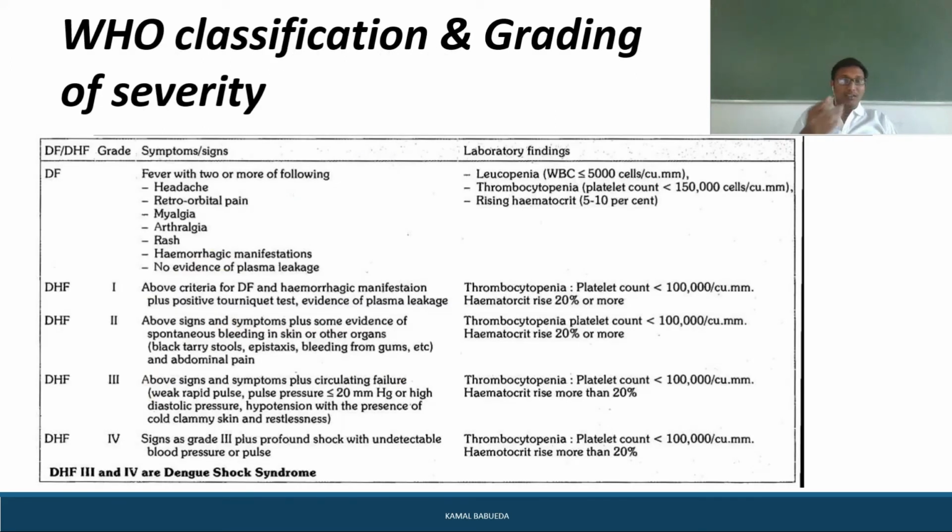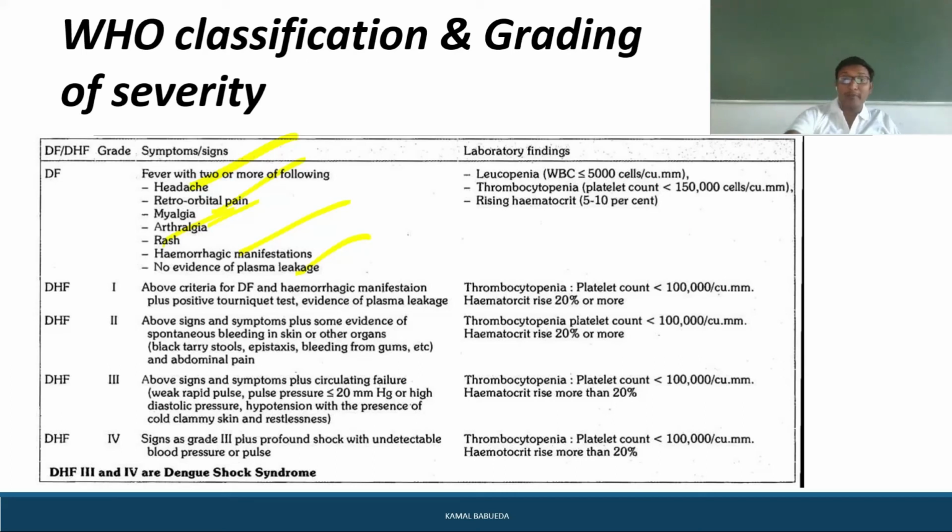So these are the classification and grading of severity. You can say the person has classical dengue fever when the person has headache, retroorbital pain, myalgia, arthralgia, rash, hemorrhagic manifestation, and no evidence of plasma leakage. Here leukopenia can be seen, less than 5,000 cells per cubic millimeter, and thrombocytopenia can be seen.